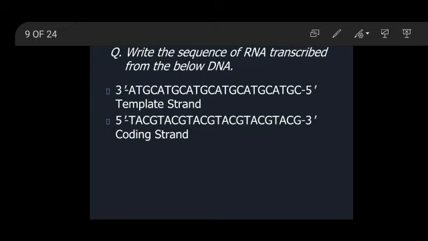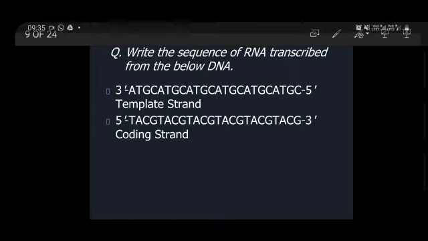In NCERT the sequence is given. The template strand is given, the coding strand is given, and it is asked what will be the sequence of the RNA transcript. As we already know, the coding strand and the RNA transcript that is going to be formed are almost identical.